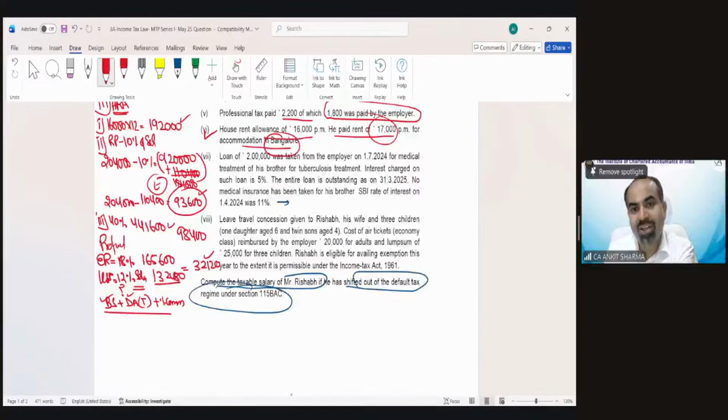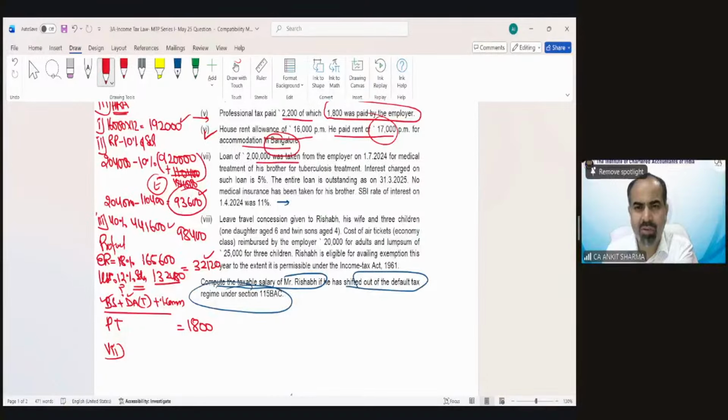Now professional tax paid is 2,200, out of which 1,800 was paid by the employer. So whatever professional tax has been paid by the employer, that is my perquisite, an obligation of the employee met by the employer. That is going to be taxed. Now point number 7.